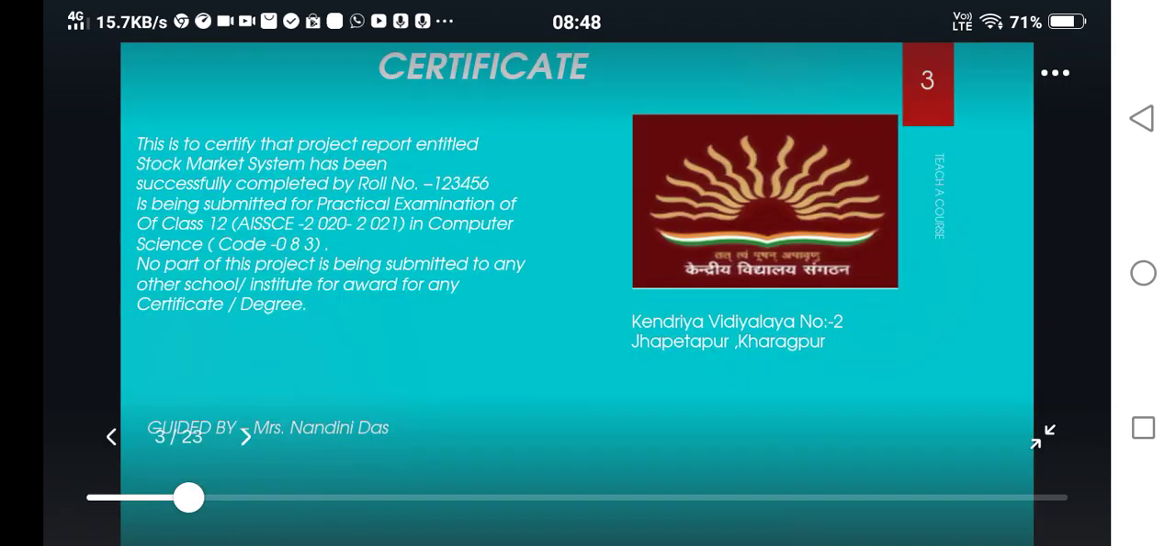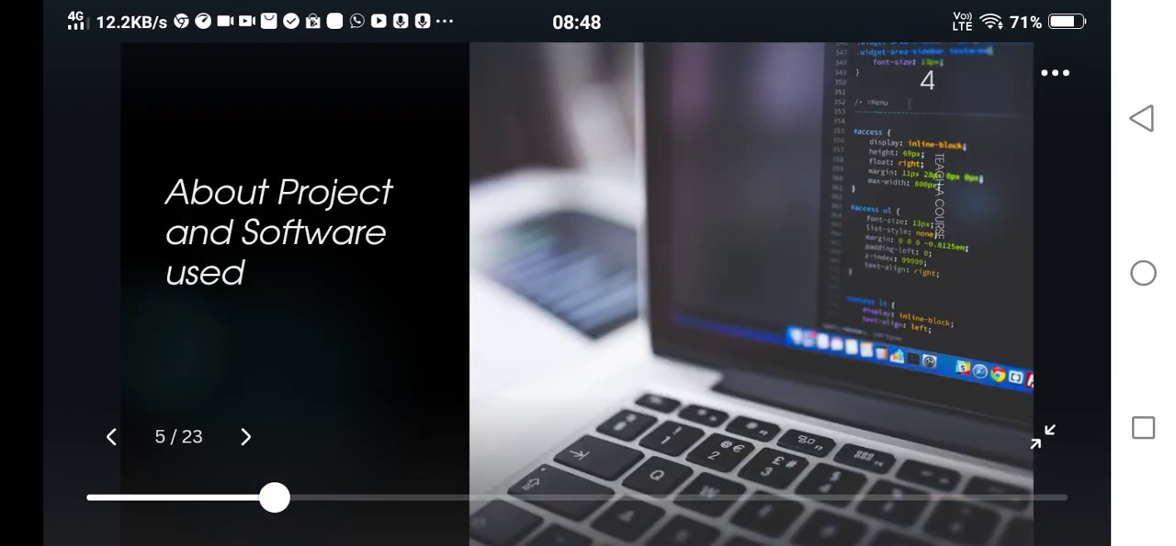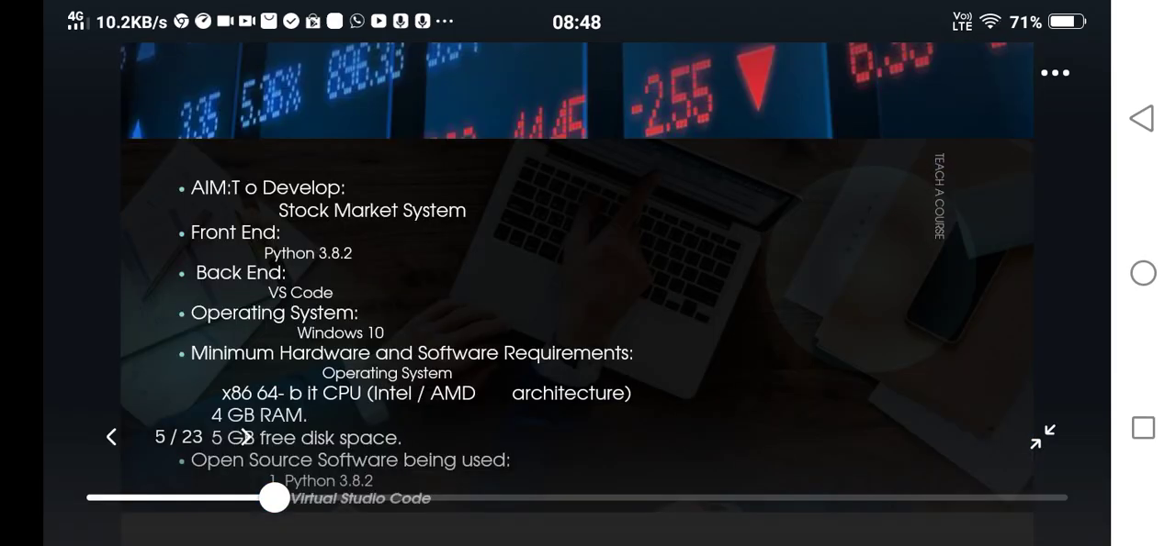So this is my project and this is my certificate of the project, and in this project I have made a program on stock market and I have used Python and VS Code to make this, and the operating system that I've used is Windows 10.